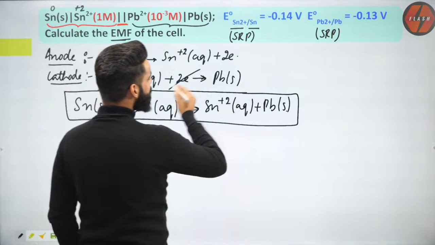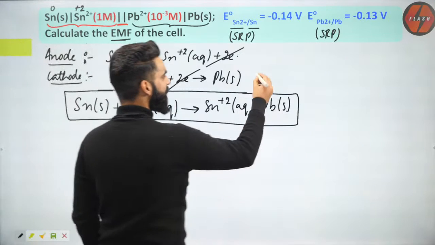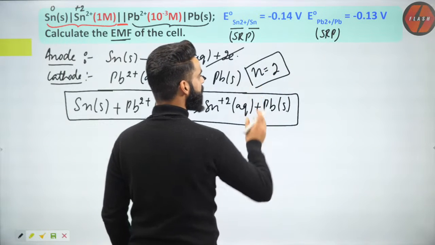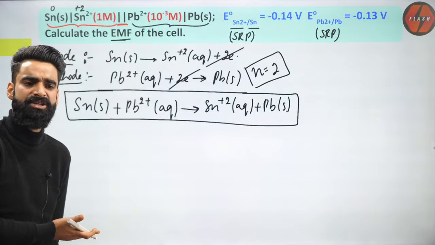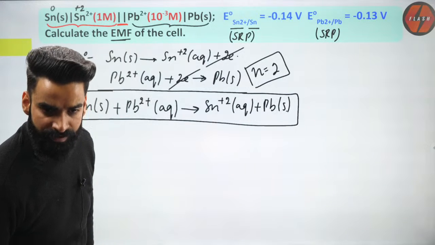Okay, and how many electrons are getting cancelled out over here? 2 electrons are getting cancelled. So I would say the N value, the number of moles of electrons being transferred from anode to cathode, is equal to 2, because 2 electrons are getting cancelled out. As I told you in the last sessions also, the number of electrons which get cancelled out gives you the value of N, correct?